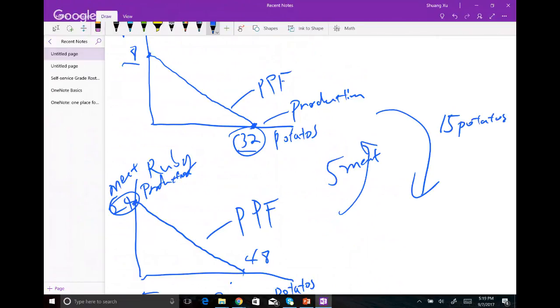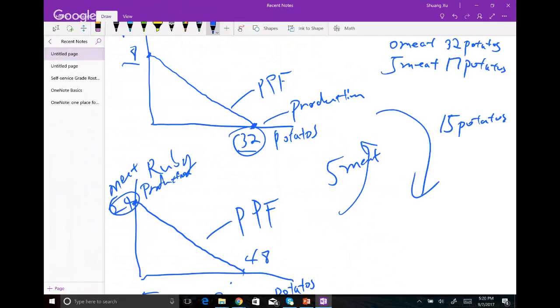So Frank, at this point he's producing 0 meat and 32 potatoes. And when he's receiving 5 meat, so once he trades, he will have 5 meat, and then he will send away 15 potatoes. So he produced 32, he sent 15 away. He will have 17 left.